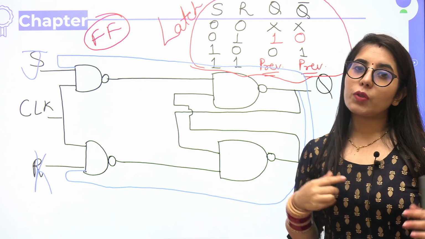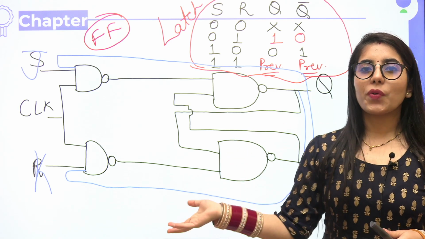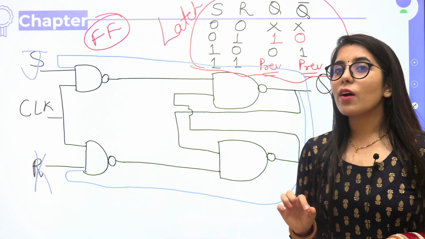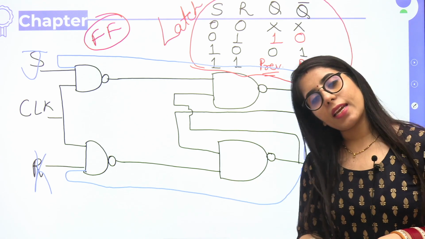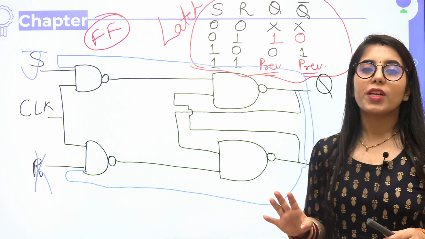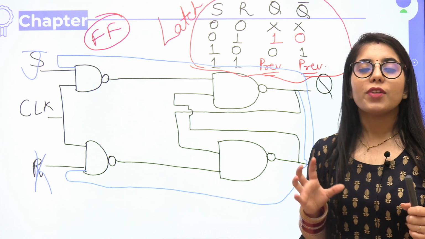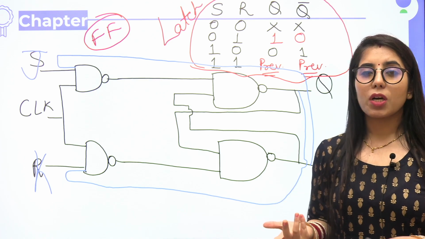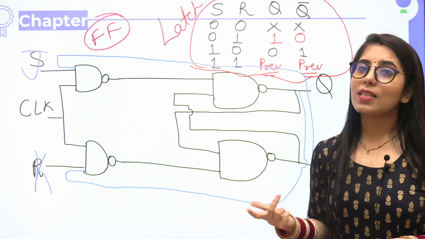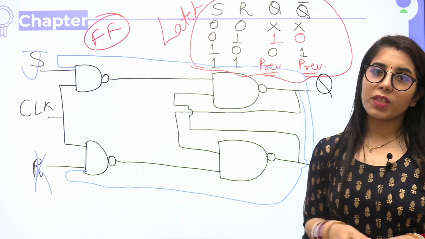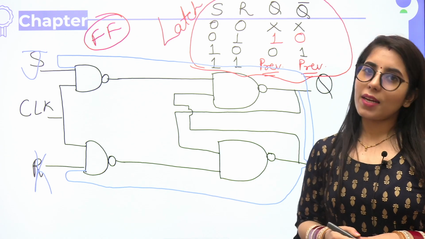How it will arise, I'll tell you in the next video. Now we are going to keep it this much right now, and there is one more trick which I was saying I'll be explaining. It is going to be very helpful to relate the outputs of the SR and the JK flip-flops easily, and that's a magical trick you can say, because it makes things quite simple and easy, and just by observing the inputs we are able to get the outputs with the trick. So I'll be sharing that in the next video too.